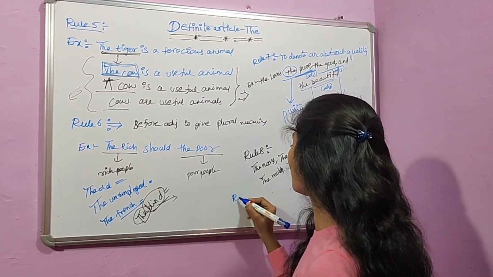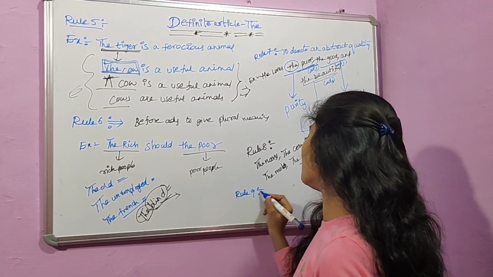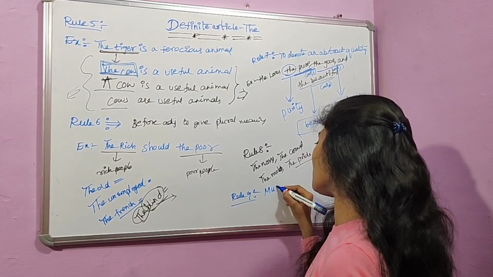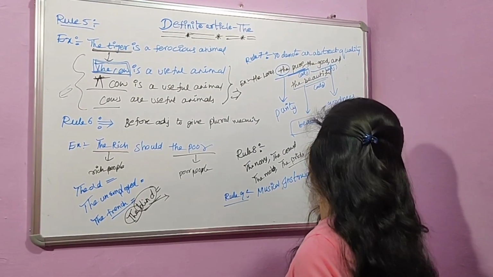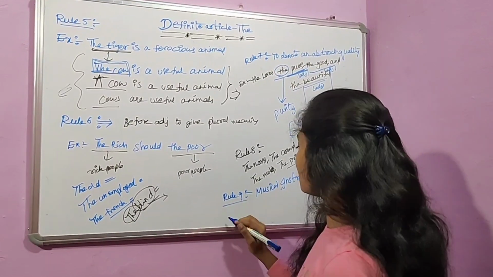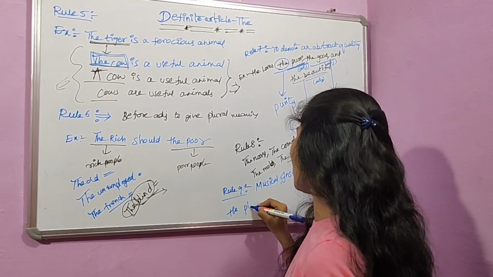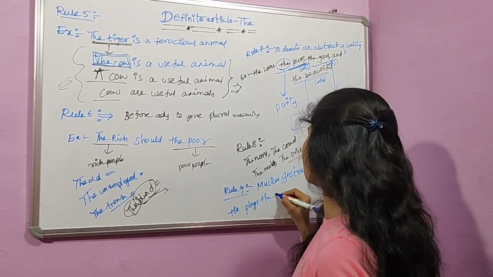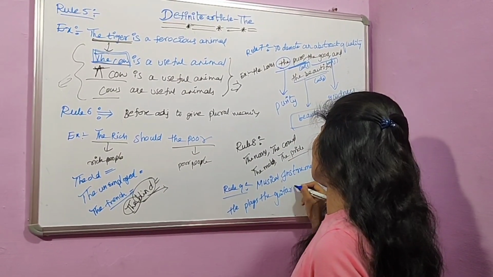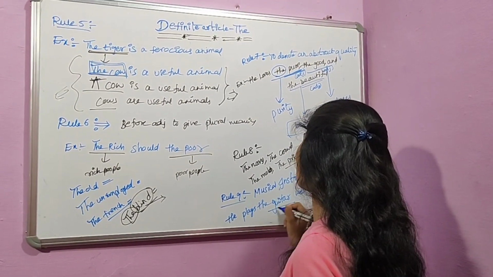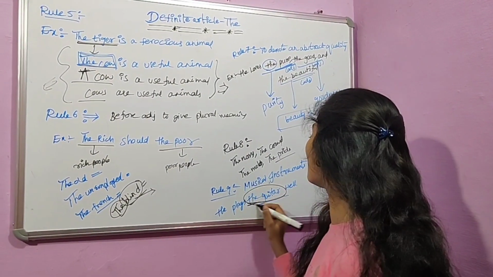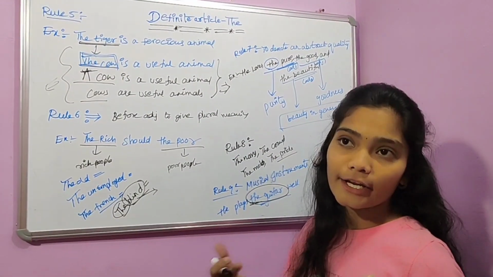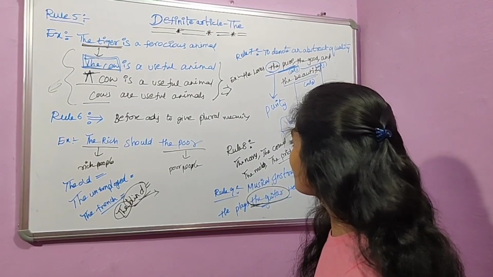And again, rule 9. Before the musical instruments, we use the article. For example, he plays the guitar well. Here, guitar is a musical instrument, so we use the article before the word guitar. And the piano, like this we use.